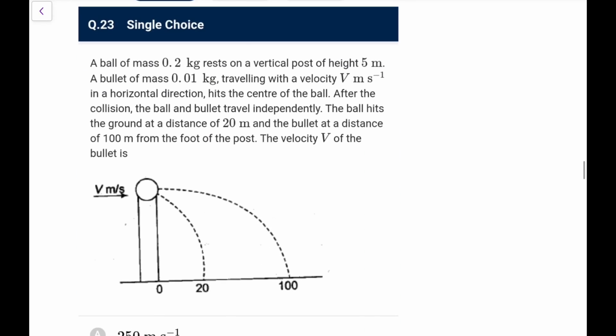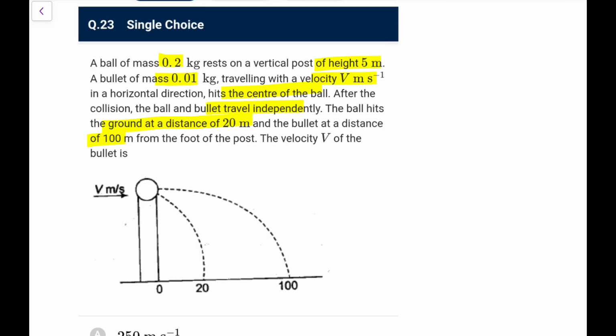But it's a nice question, nice language. A ball of mass 0.2 kg rests on a vertical post of height 5 meters. A bullet of 0.01 kg traveling at speed v in a horizontal direction hits the center of the ball. After the collision, both travel independently. The ball hits the ground at a distance of 20 and the bullet at a distance of 100.